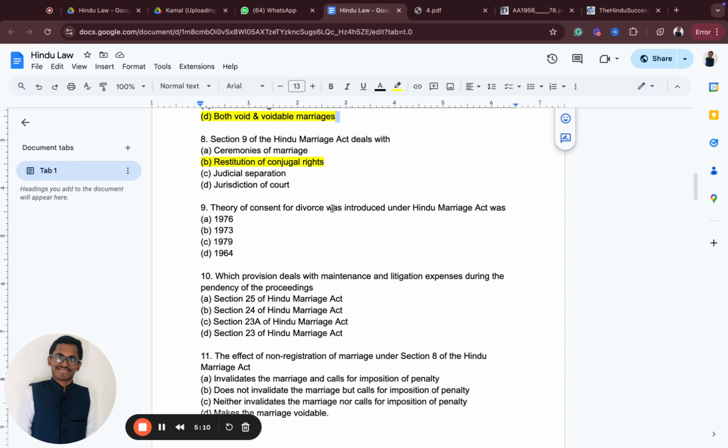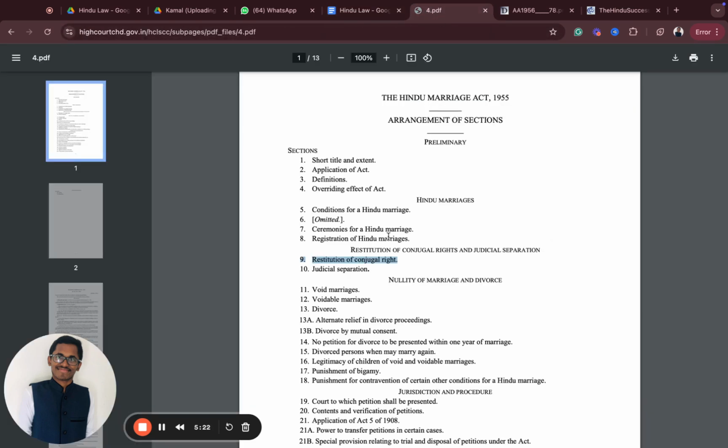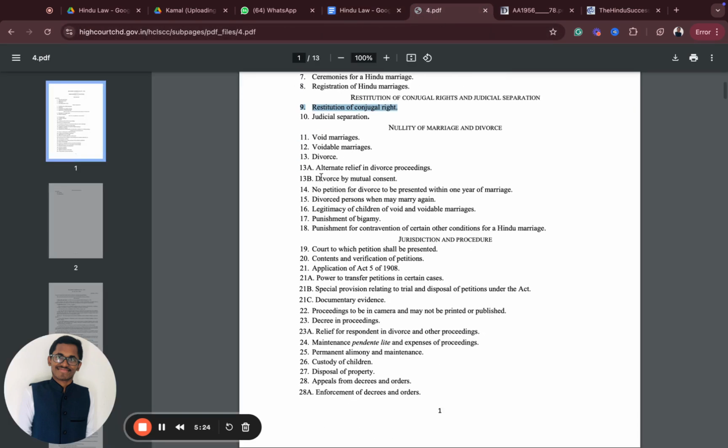The theory of consent for divorce was introduced under the Hindu Marriage Act by which section? It's a little tricky question, but you need to just remember that for divorce by mutual consent, it is section 13B. So I'm going to section 13B, divorce by mutual consent. Can you see this point?